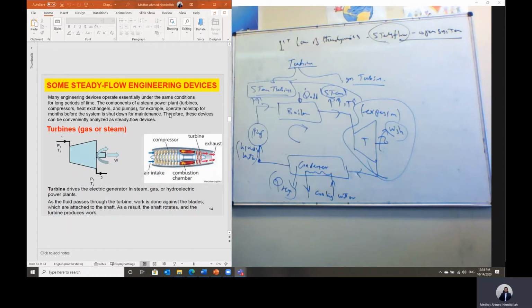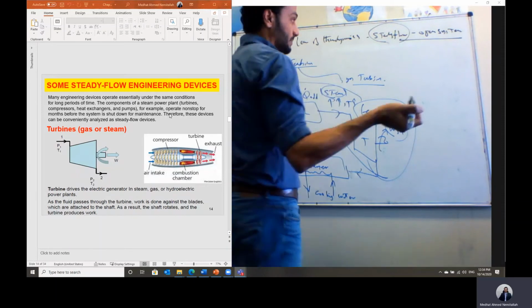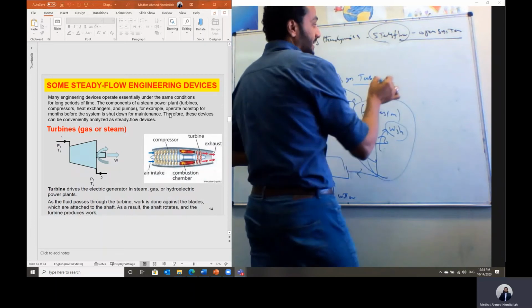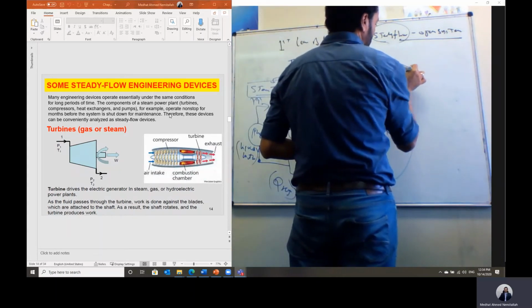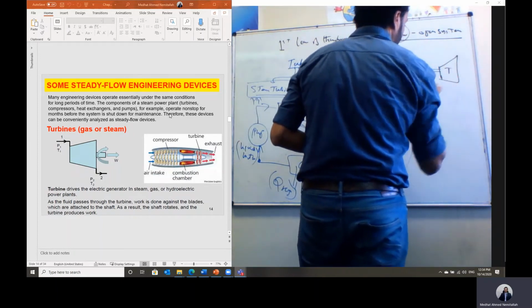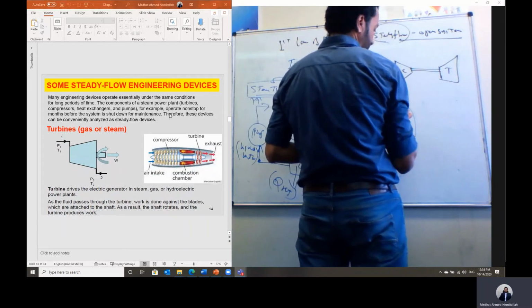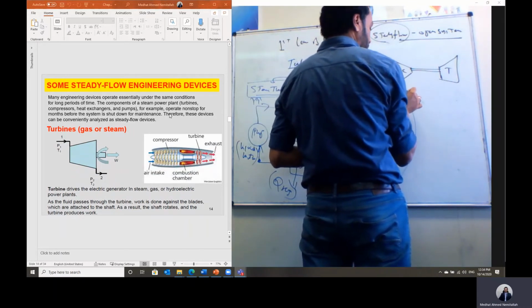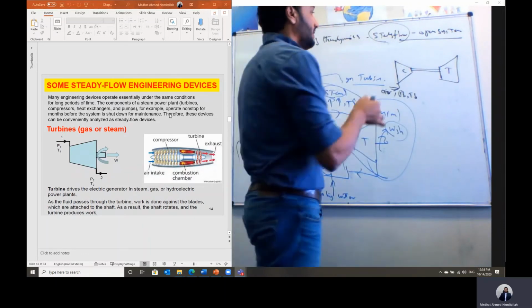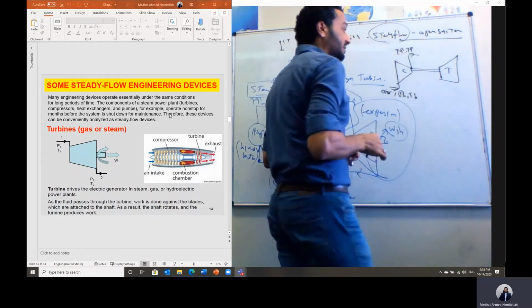Now we have another kind of turbine which is called the gas turbine. In case of a gas turbine, the working fluid is the exhaust gases of the combustion process. In a gas turbine, the idea is to have a compressor connected on the same shaft to the turbine. Air is coming into this compressor, usually at low pressure and low temperature, usually atmospheric conditions. And this air is raised inside this compressor to high pressure and also high temperature.